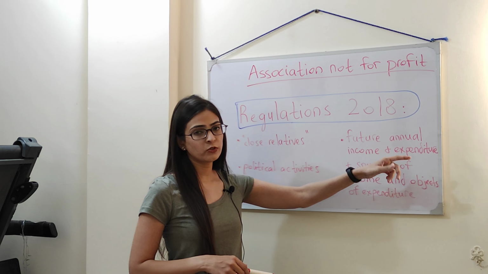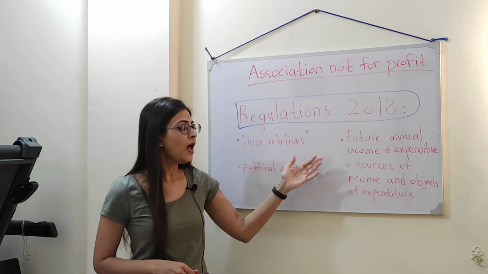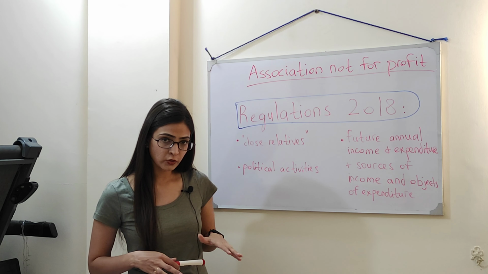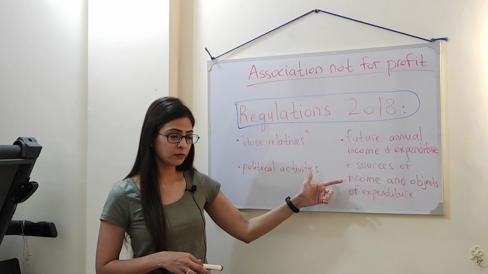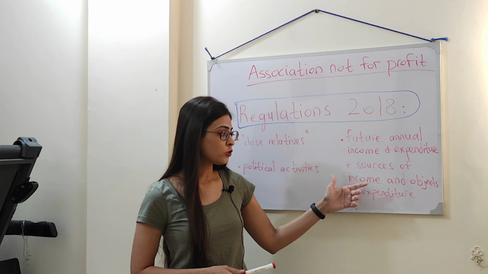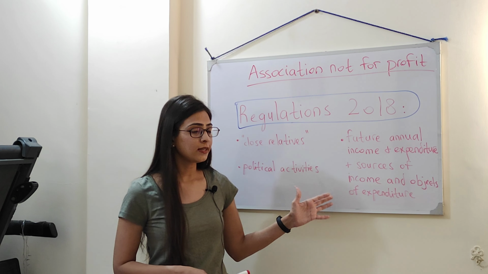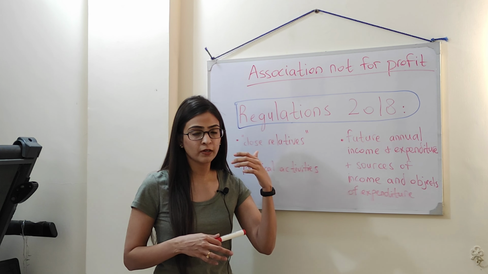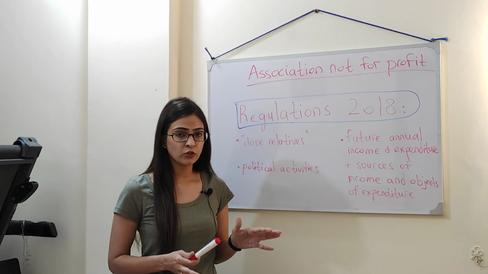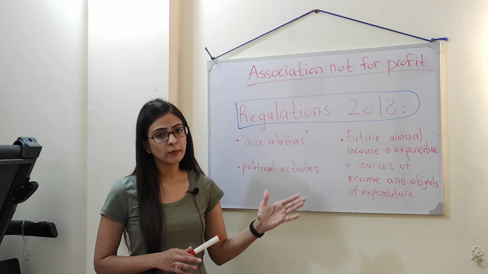And expenditure, of course, simply means the expenditure that you're going to incur in running your association. Other than this, you also have to state where that money is going to come from, that is, the source of your income, how you're going to be running your association. And you also have to state where exactly that money is going to be spent. That is, if you state a certain proposed expenditure, you also have to specify on what objects you are going to spend the money.